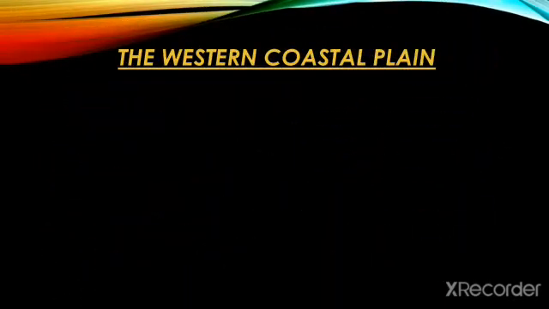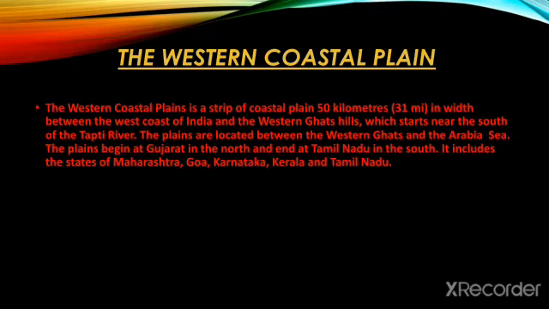So now let's learn about the western coastal plain. The western coastal plain is a strip of coastal plain 50 kilometers in width between the west coast of India and the Western Ghats hills, which starts near the south of the Tapi River. The plains are located between the Western Ghats and the Arabian Sea. The plains begin at Gujarat in the north and end at Tamil Nadu in the south. It includes the states of Maharashtra, Goa, Karnataka, Kerala, and Tamil Nadu.